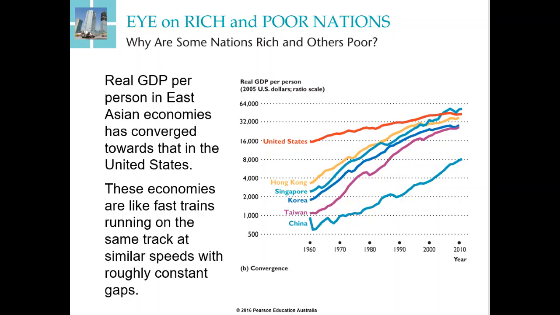Today we're going to talk about economic growth, how nations can improve their standard of living. As the slide shows, the nations of East Asia have rapidly improved their standard of living, defined as real GDP per person. How have they managed to do this?